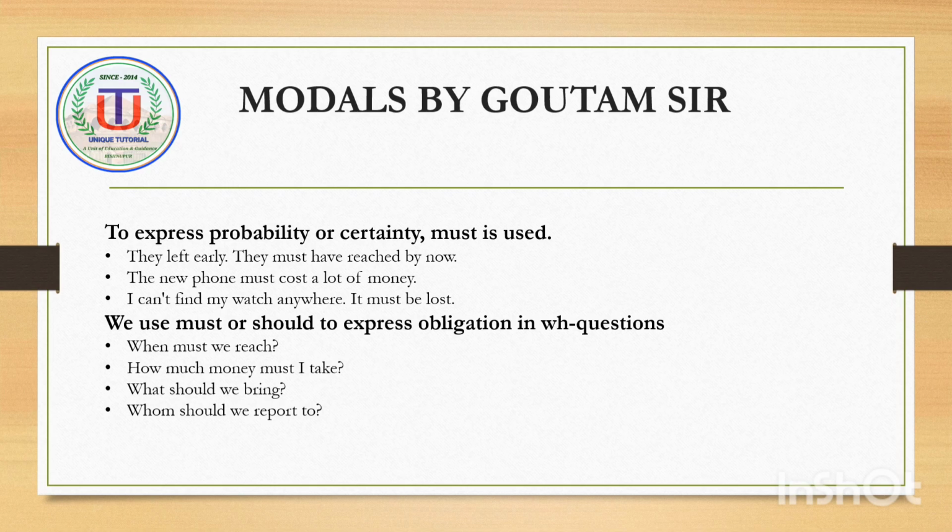To express probability or certainty, must is used. For example, they left early. They must have reached by now. Second example, the new phone must cost a lot of money. Third example, I cannot find my watch anywhere. It must be lost.